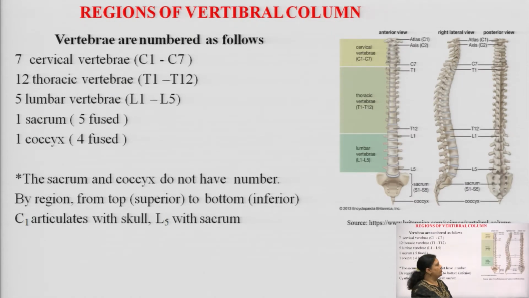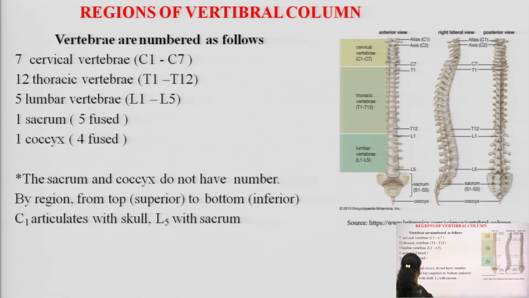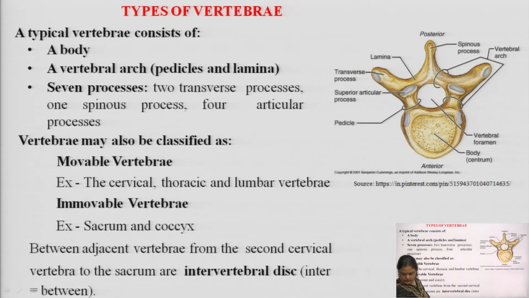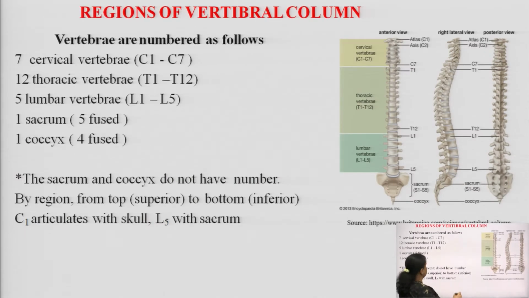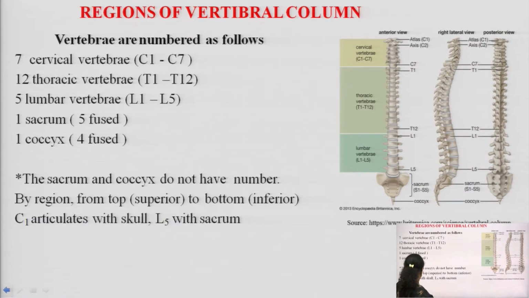So, this is a very good picture. Again, as with the skeletal system, we have the anterior view as well as the posterior view. See this diagram, students.